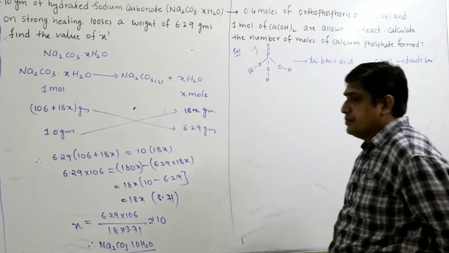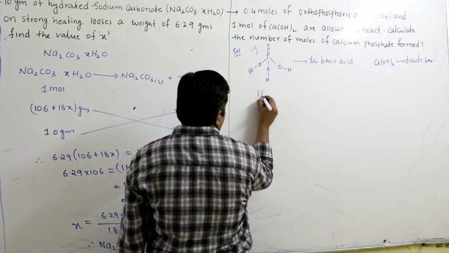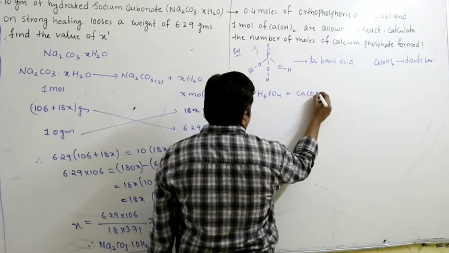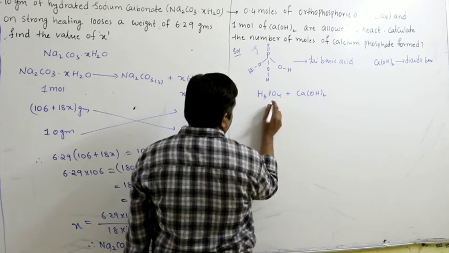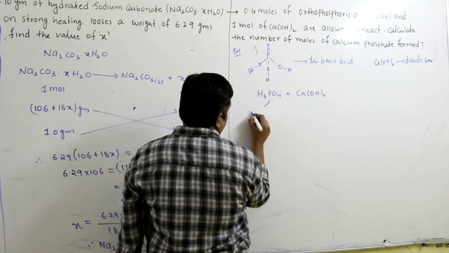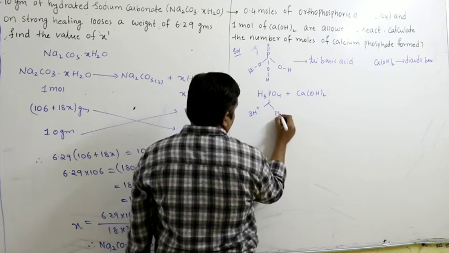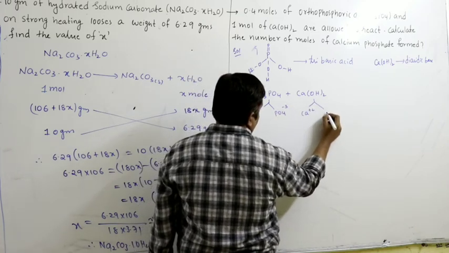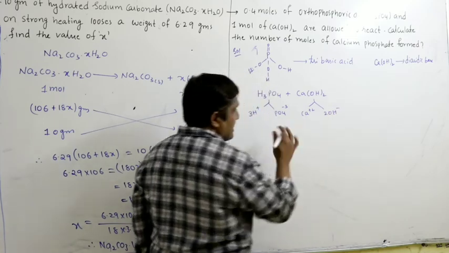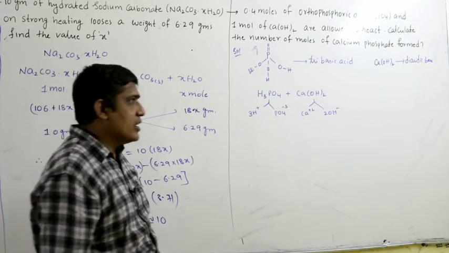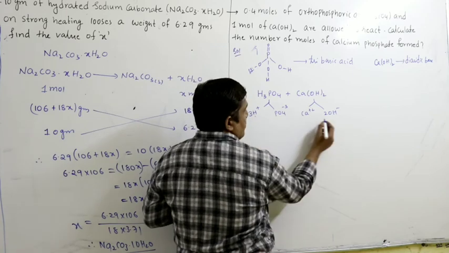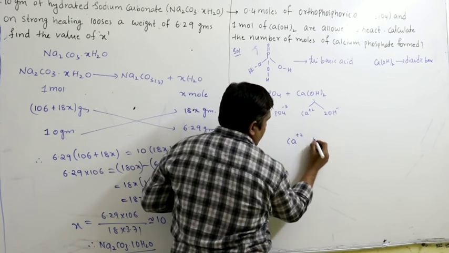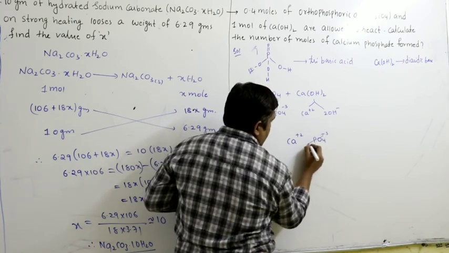So they are reacting. Let us write the balanced equation: H3PO4 plus Ca(OH)2. How does it dissociate? 3H+, PO4 3-, Ca 2+, 2OH-. Acid and base react to form salt and water. How is water formed? H+ and OH-, these two combine. Ca 2+ and PO4 3-, crisscross method.